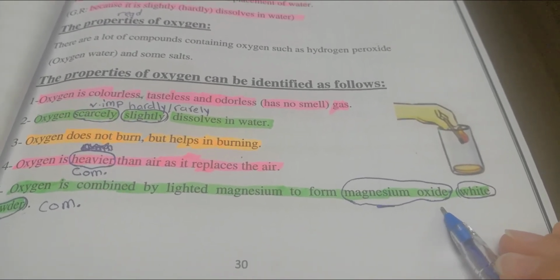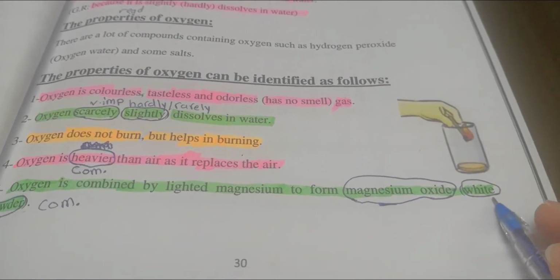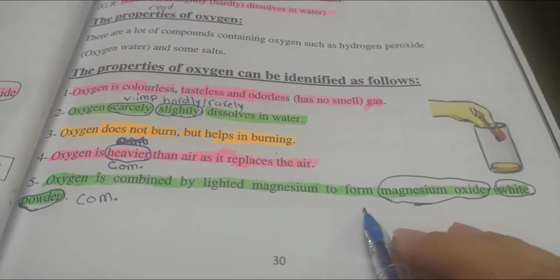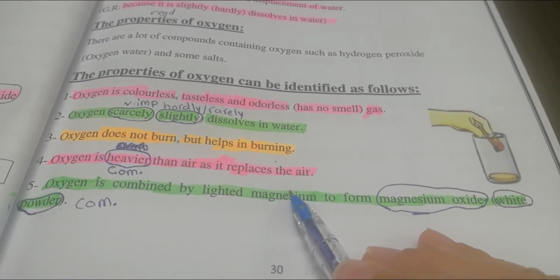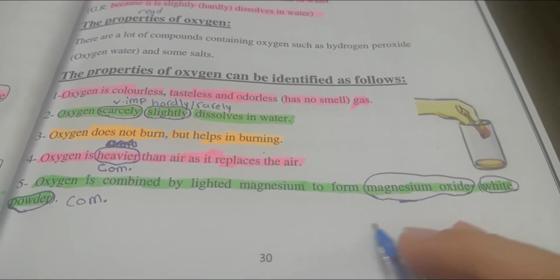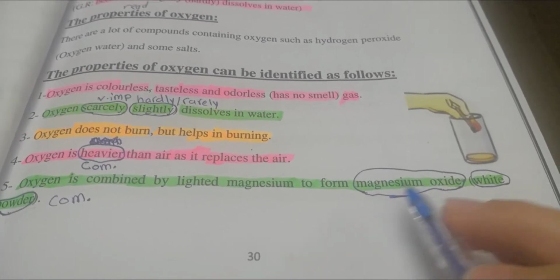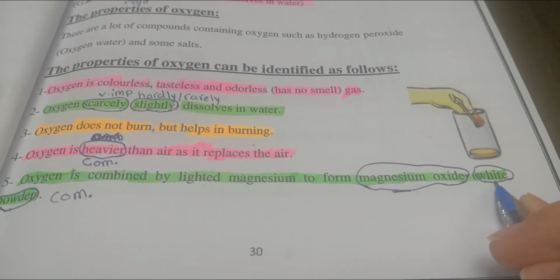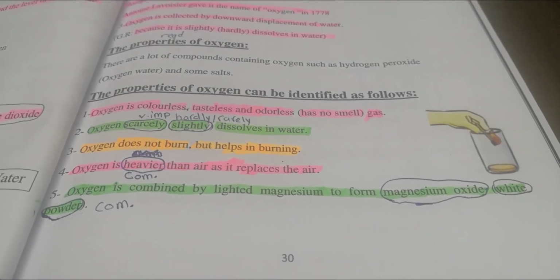This magnesium oxide is not a shiny element like magnesium alone. No, it's a white powder. So magnesium, when it burns and joins with oxygen, loses all of its properties and starts to form a new material, a new compound I didn't have before, which is magnesium oxide, and it's in the form of a white powder. So those are the properties of oxygen.